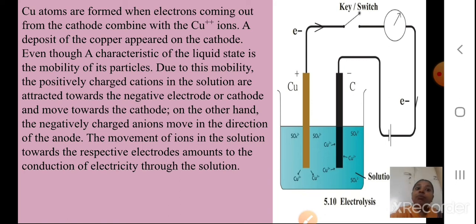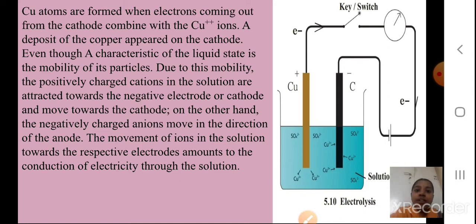The movement of the ions in the solution towards the respective electrodes amounts to the conduction of electricity through the solution. So the faster the movement of the ions in the solution to the respective electrodes, the more conduction of electricity through the solution. Okay students, I hope you understood this.